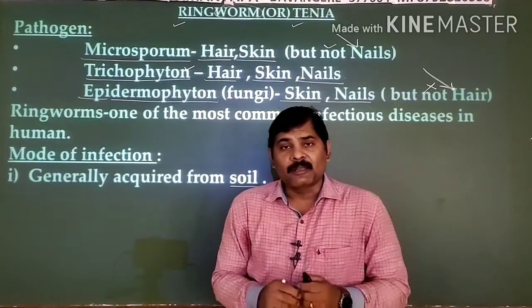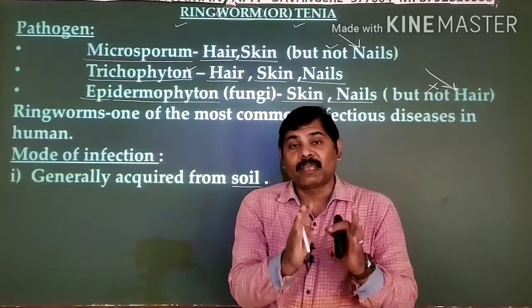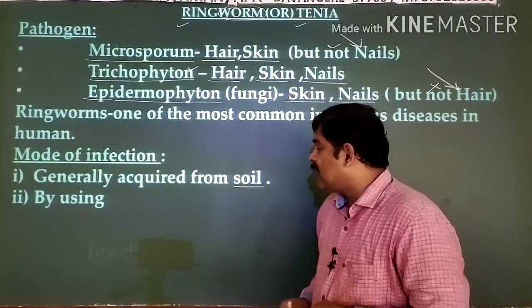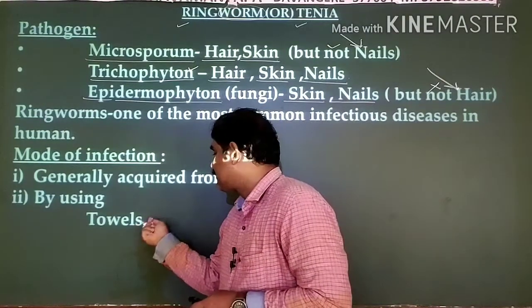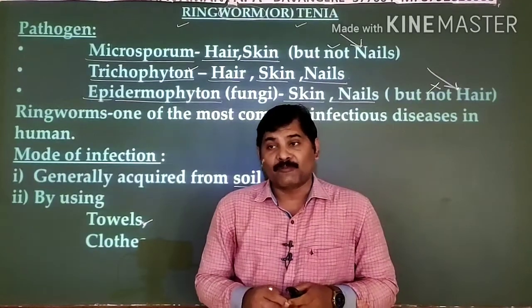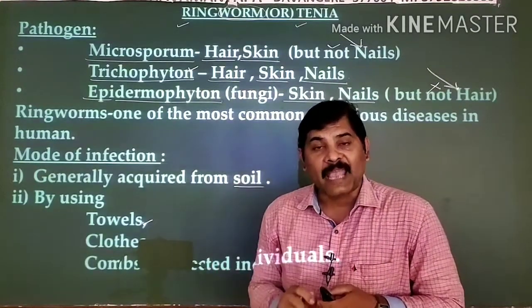But the second type is when you come into contact, either directly or indirectly, with the infected person. The infected person may use towels, clothes, and the combs used for combing his hair.